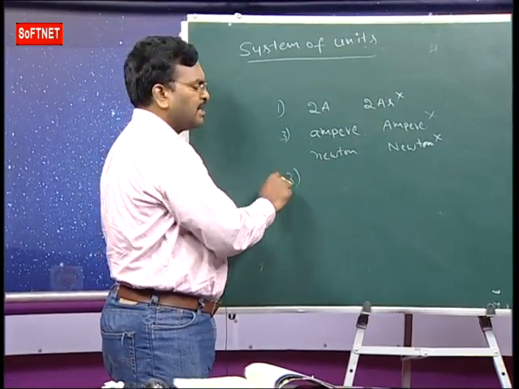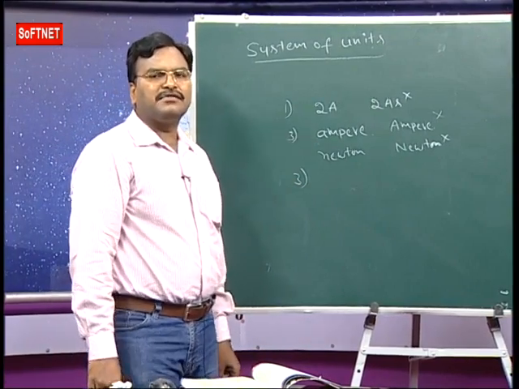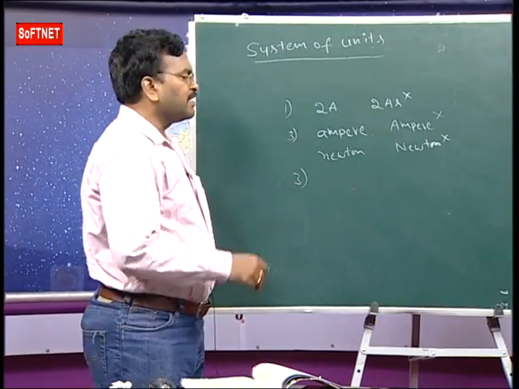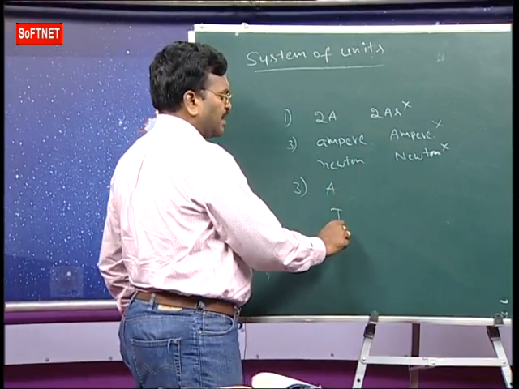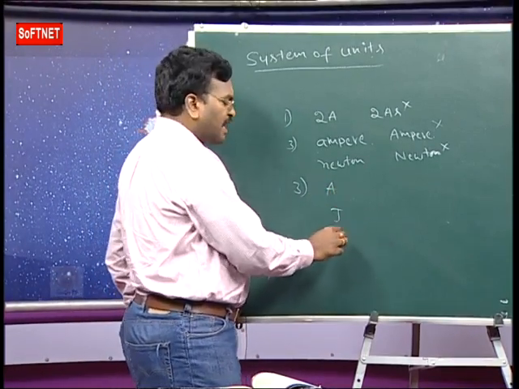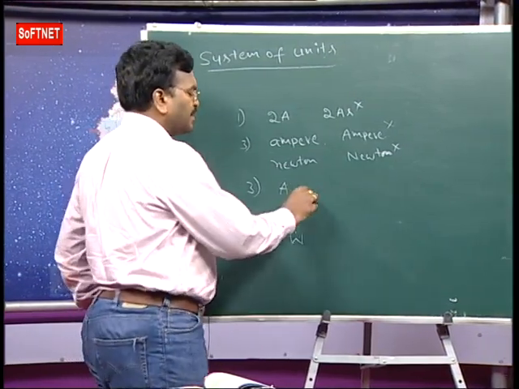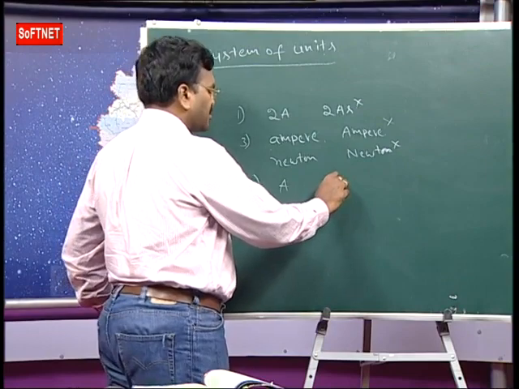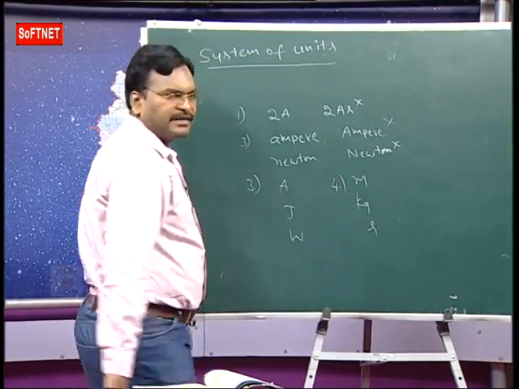And also, while writing symbols of units named after a scientist, a capital letter should be used. A for ampere, J for joule, W for watt. In the case of other symbols, capital letters should not be used. m for meter, kg for kilogram, s for second.